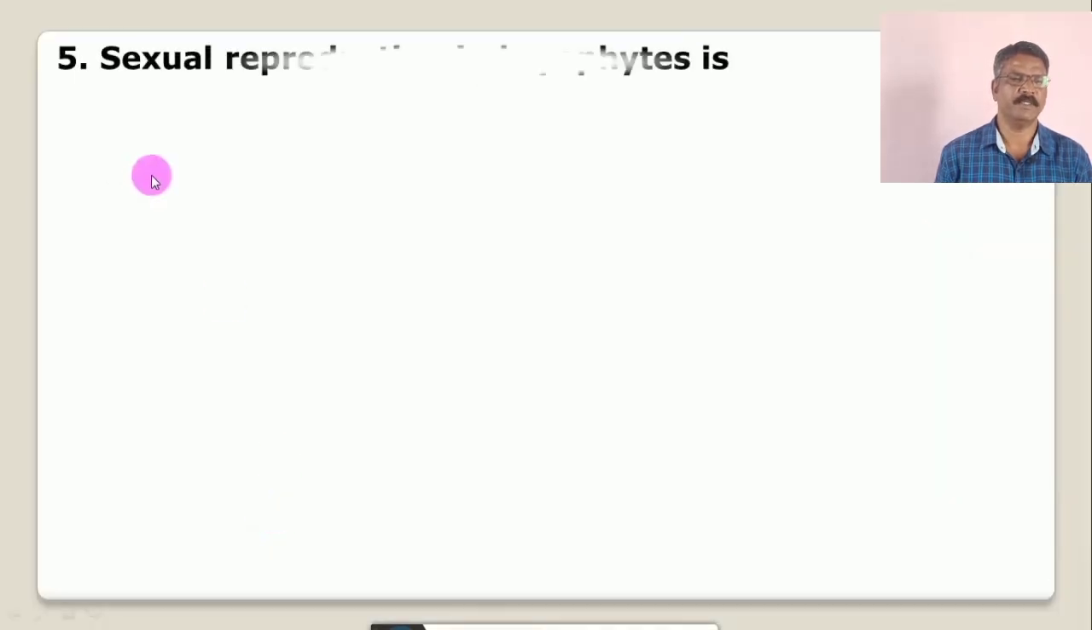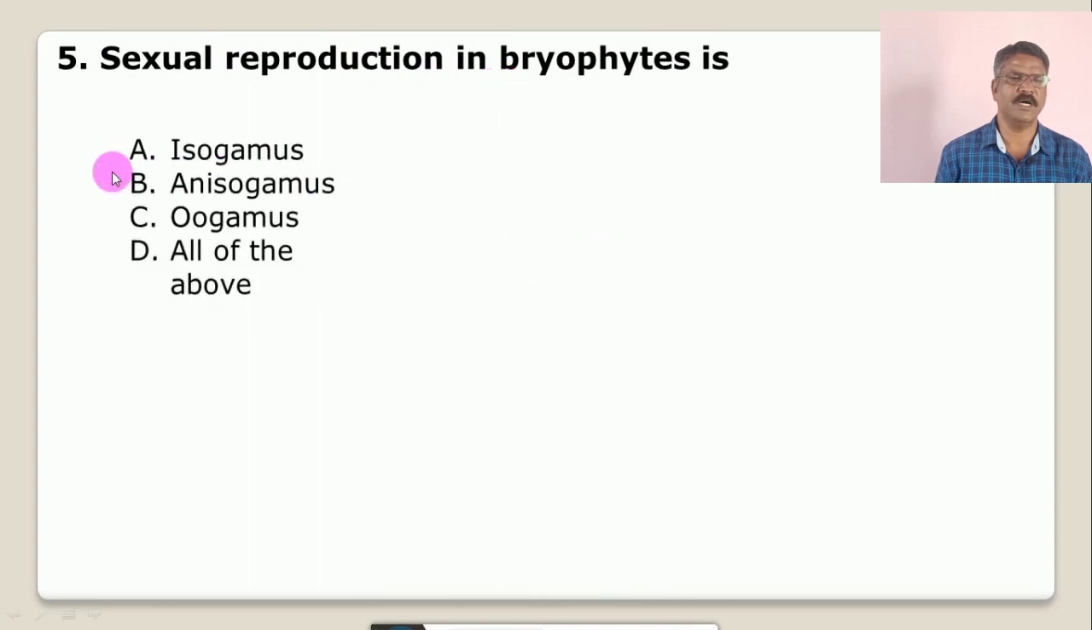Question number 5. Sexual reproduction in Bryophytes is generally A. isogamous, B. anisogamous, C. oogamous, or D. all of the above. And the correct option is C, that is, sexual reproduction takes place in all Bryophyte members with the help of oogamous type of sexual reproduction.